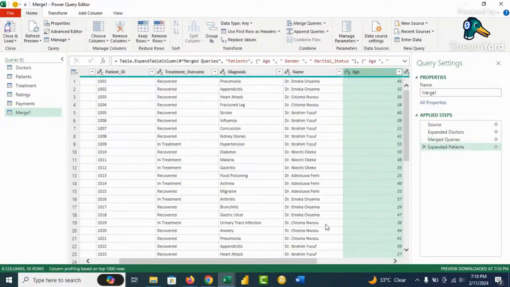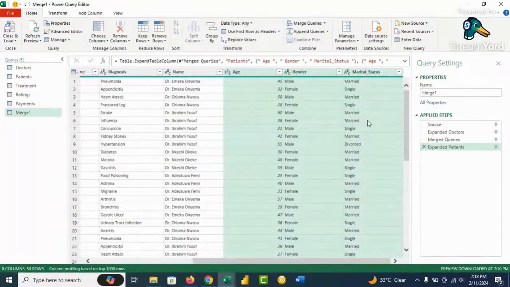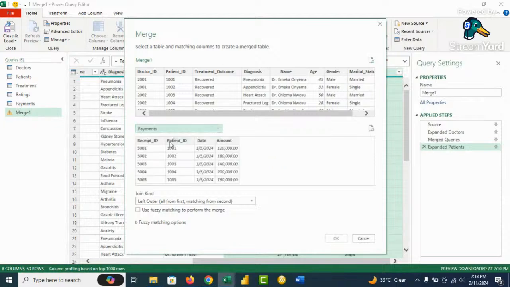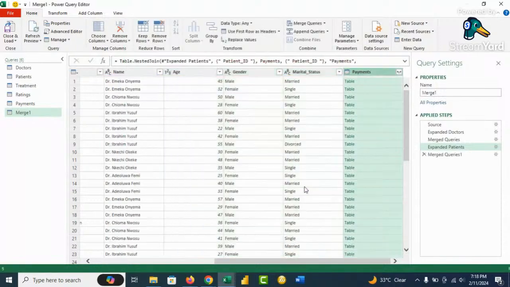So I click on OK. You can see we have added this additional information. Then you can also merge this again. We merge this same table to the payments, because this is where we'll get the details about how much you paid. The common column here is the patient's ID and the patient's ID. So with this join, we can merge these two.